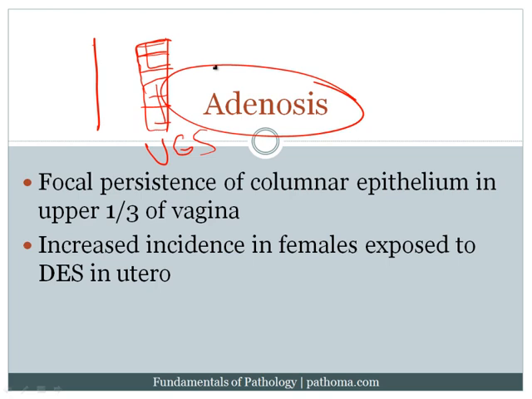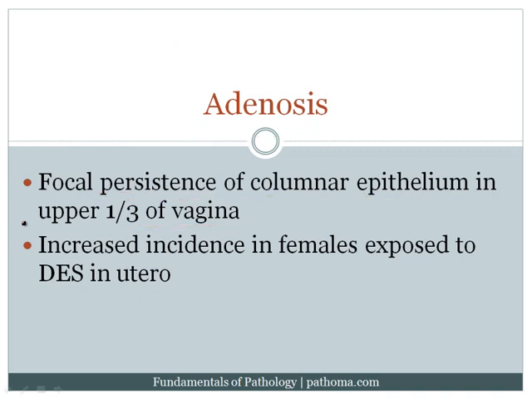Now, what is adenosis? It is persistence of the columnar epithelium in the upper one-third of the vagina. Remember that it was there and it was supposed to be replaced by squamous epithelium, but if it persists, we call that adenosis. Now, this can be seen within the normal population. It's relatively rare, but it can occur. But there is a very high yield association that's much more important to be aware of, and that is that there's an increased incidence of adenosis in females exposed to DES in utero.